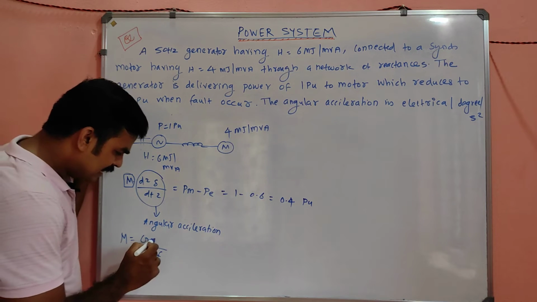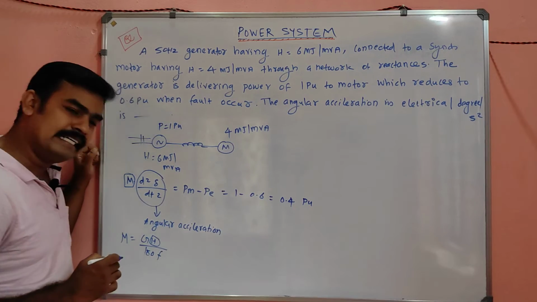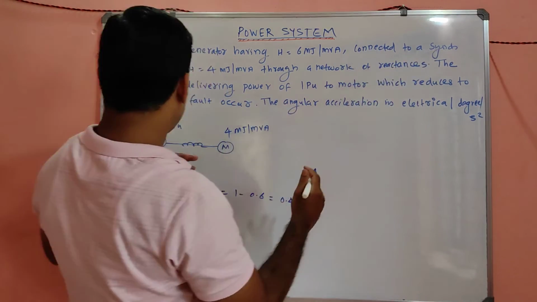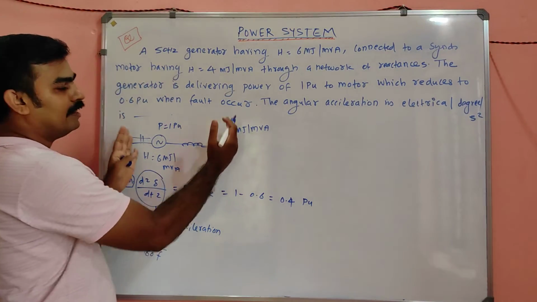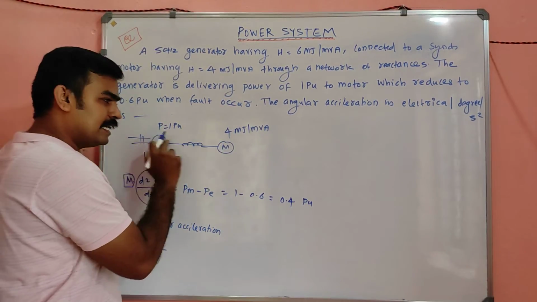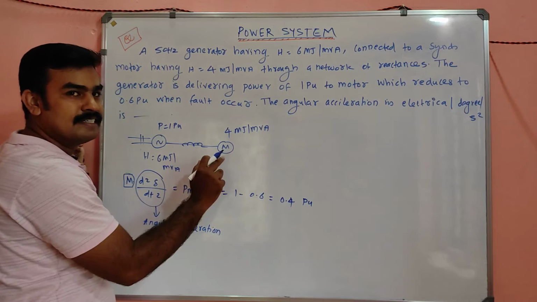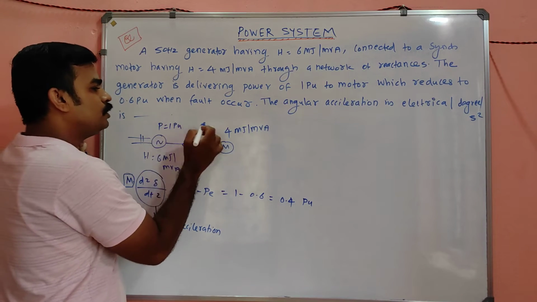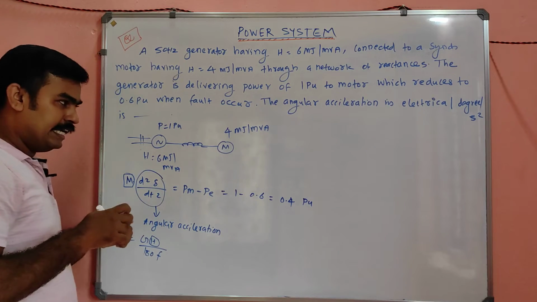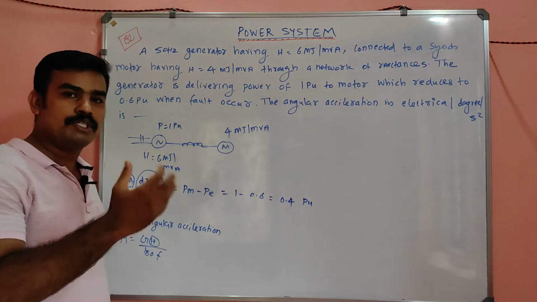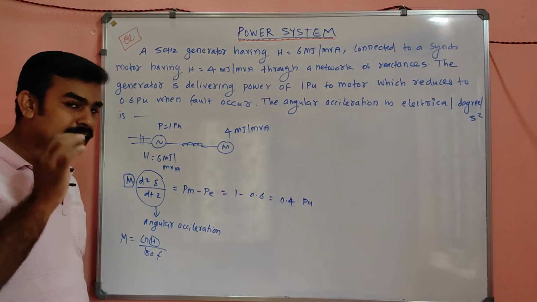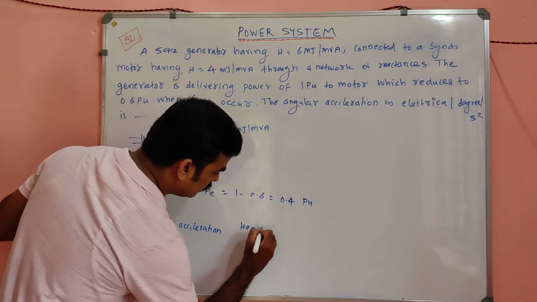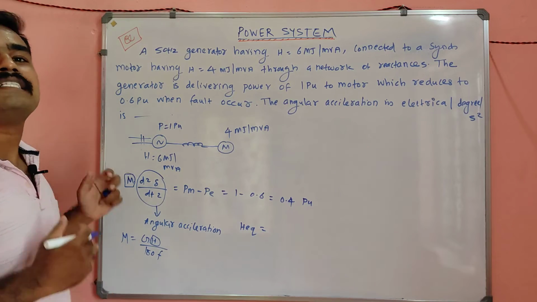So this H is not a simple term here. Here two machines are connected in parallel. I mean, even though it is like a series connection, it has two inertia constants. If the machines have two inertia constants, you should take the H as H equivalent.